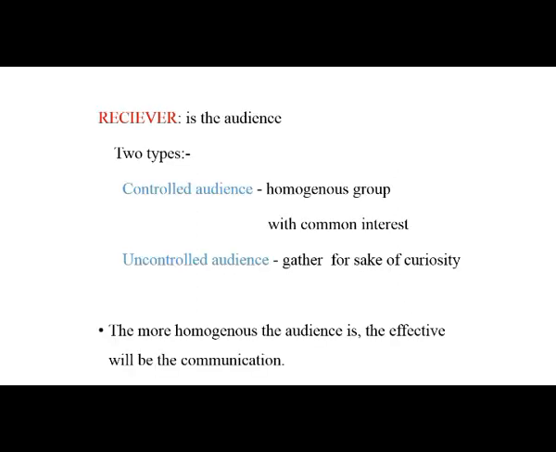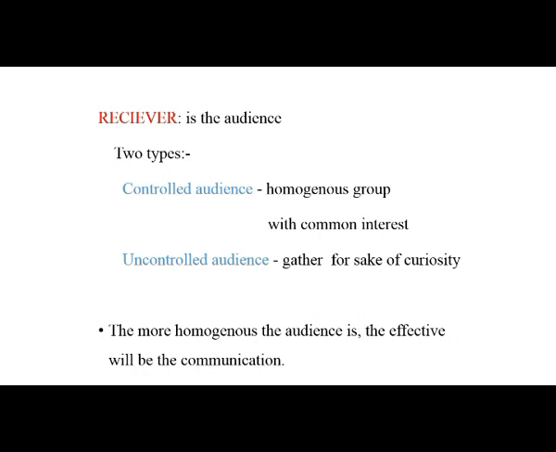Now we look at the other end, that is the receiver, right? The receiver means it's the audience. In this session, it is you people from the receiver end, right? So again, when we talk about receiver, there are two types of audiences, right? You have a controlled audience, you have an uncontrolled audience. Now, for example, if you take a classroom, if you look at this session, then all the students fall under controlled audience. Controlled audience means the audience will have a common interest, right?